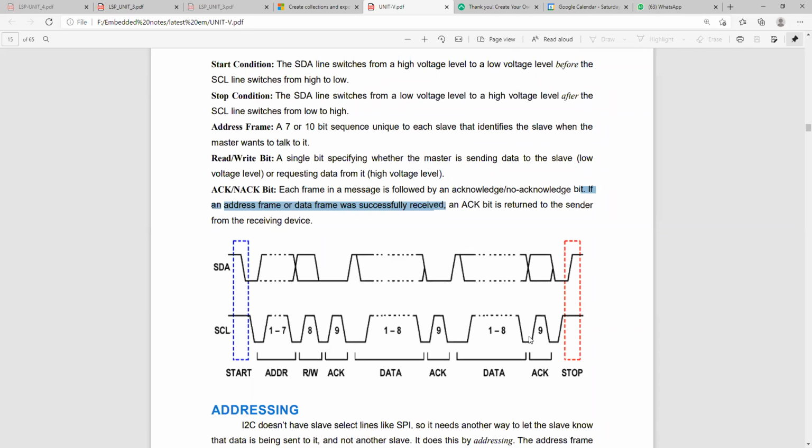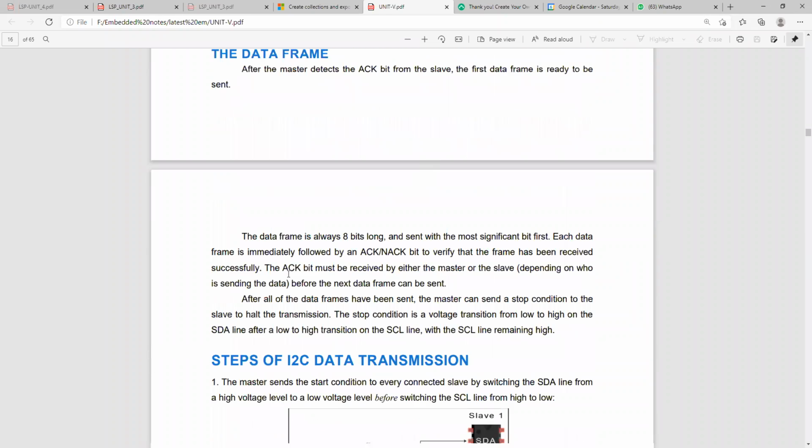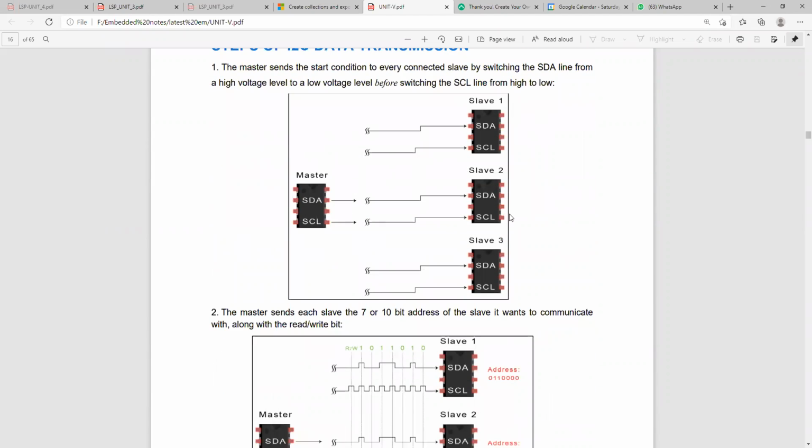This is one packet of information, how I2C is transmitting: addressing, read and write bits, and data frames. It is explained like this. Here you can see one master and multiple slaves.